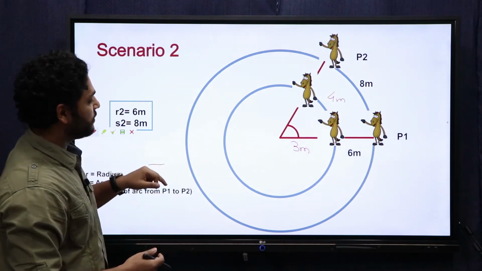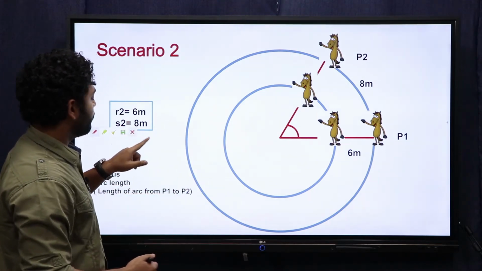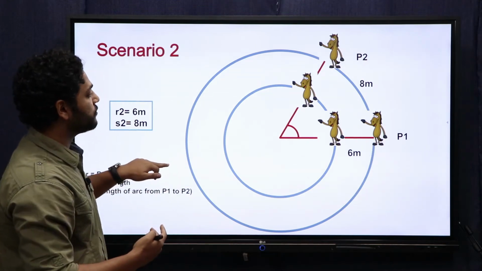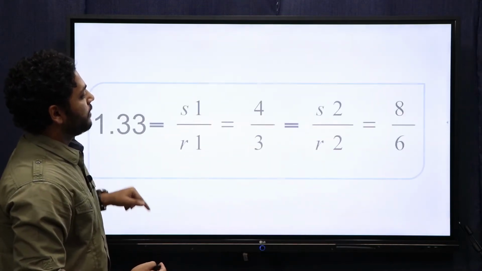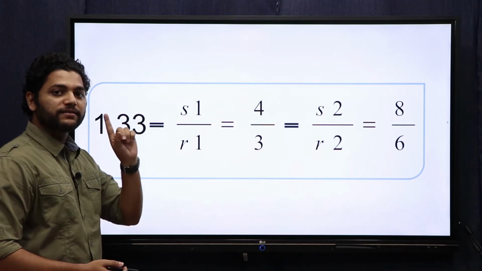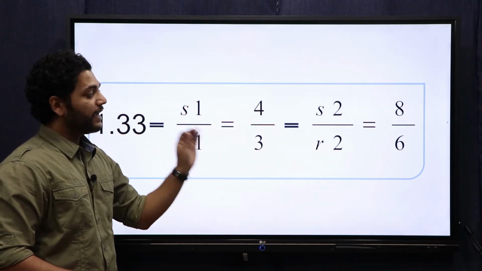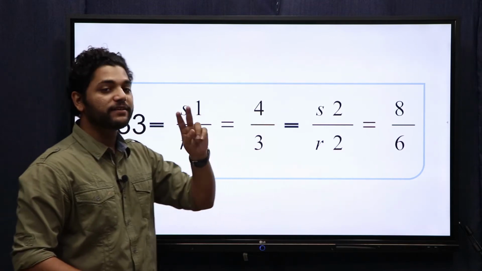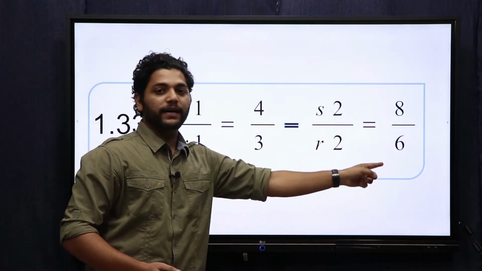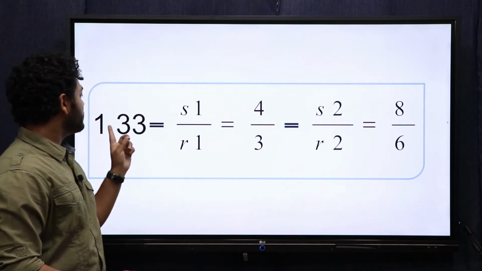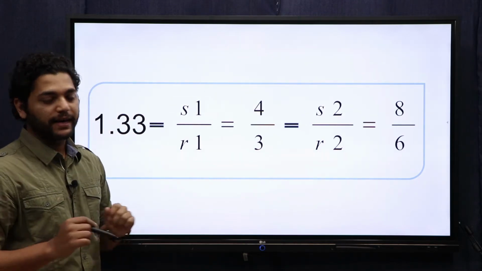Let us move to the observation, what we understand. What did we infer through these two scenarios? We observed that the ratio in scenario 1, that is S1 by R1, the arc length to the radius, is equal to the ratio in the second scenario, arc length to the radius, that is 8 by 6, which is equal to 1.33, right?